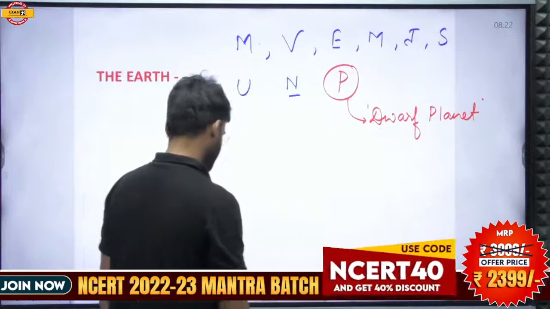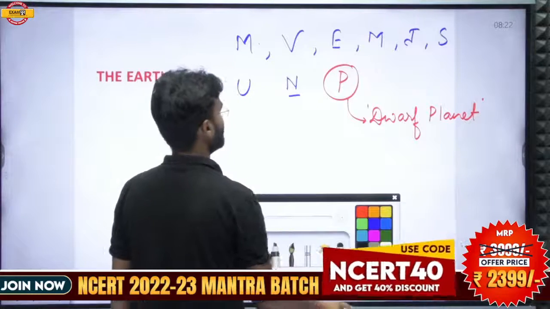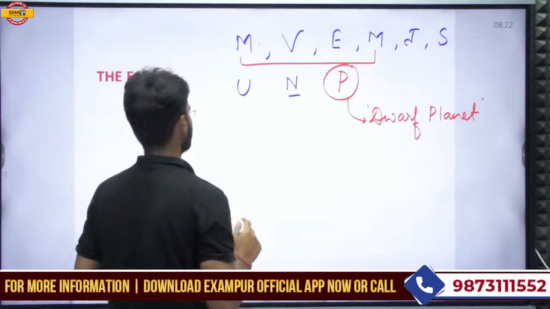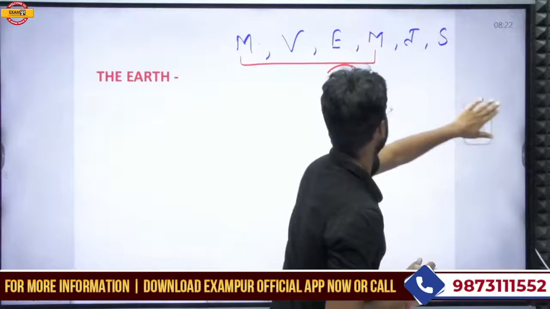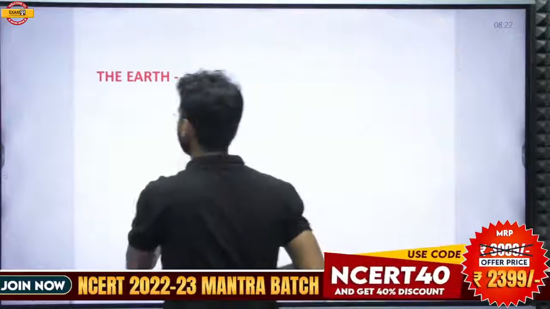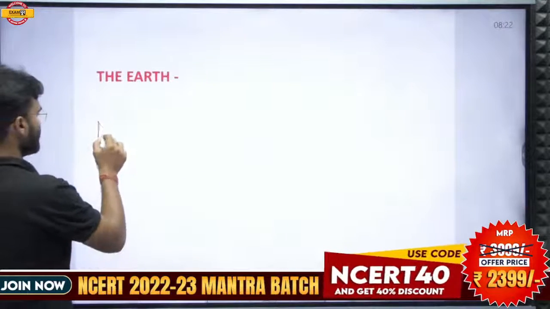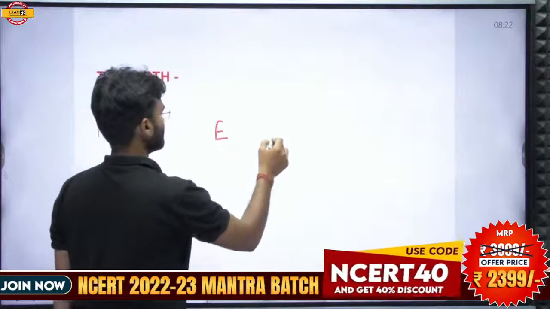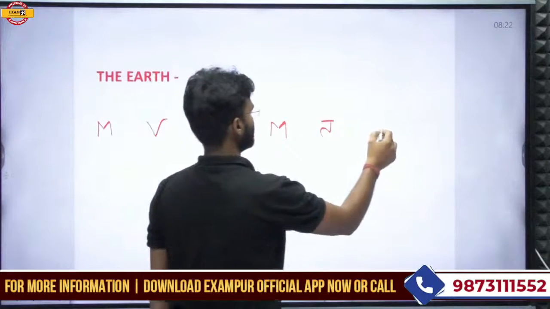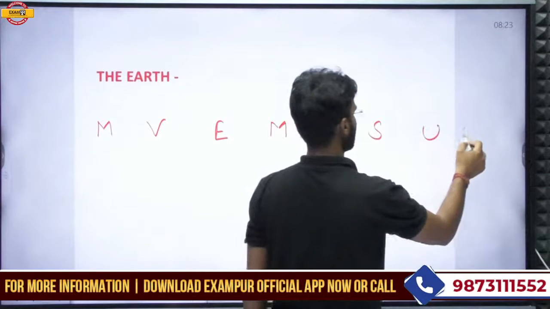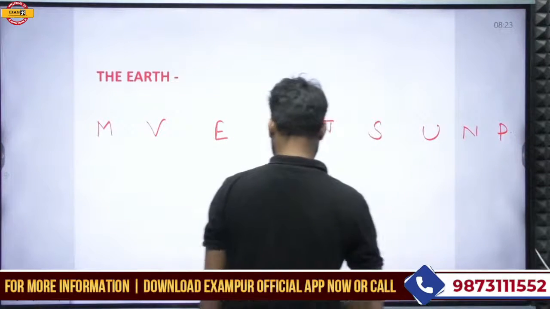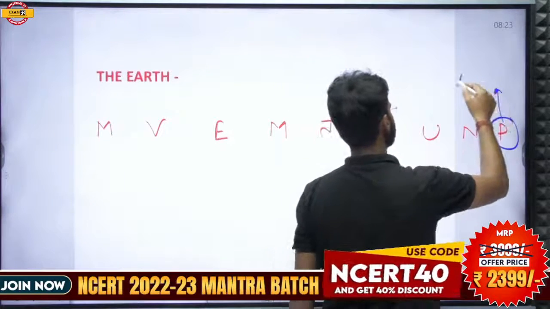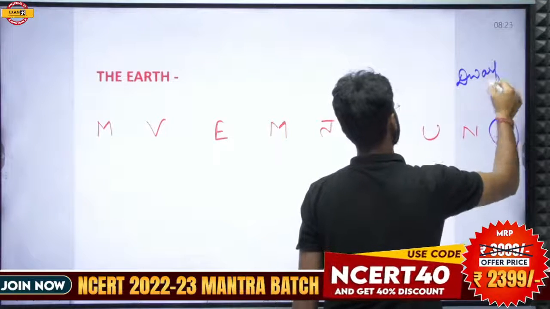Now you should know about this. There are 4 planets. We should write this sequentially. Okay, so if you study Mercury, Venus, Earth, Mars, Jupiter, Saturn, Uranus, Neptune, and Pluto, you should know that Pluto is not a planet now. It is considered a dwarf planet.